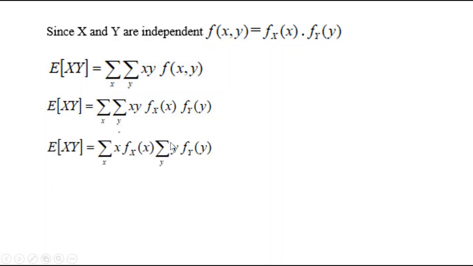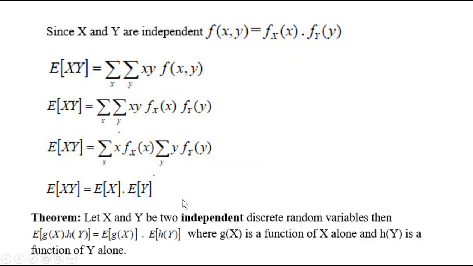Now, you can simply shuffle the summations, and this particular summation is nothing but the expectation of x, and this particular summation is the expectation of y. This is possible only when they are independent.